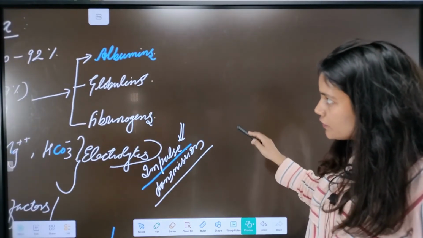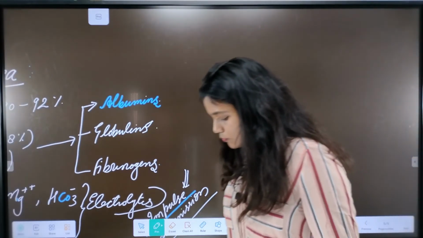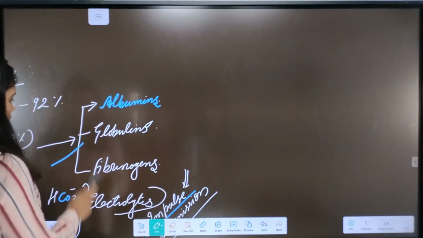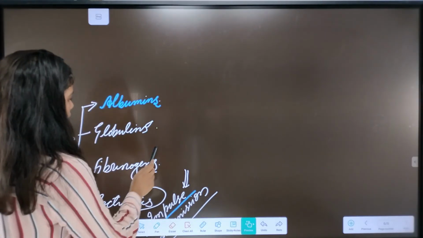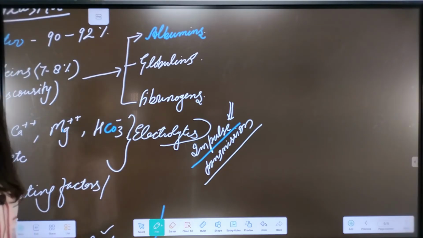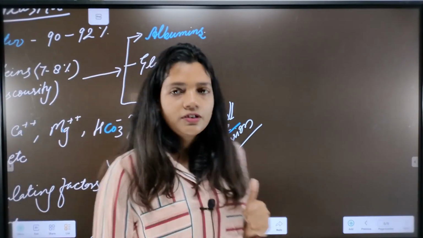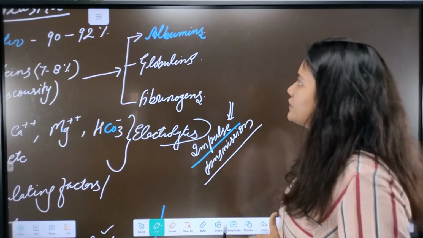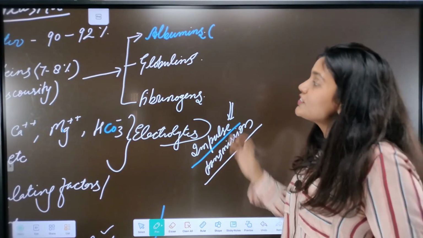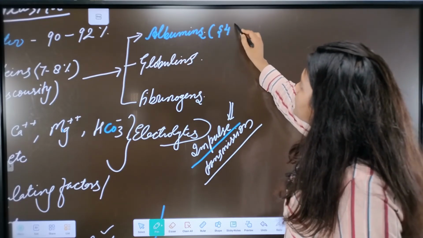Let's discuss individually the proteins of the plasma: what their functions are, what they are responsible for, and their percentage. So we know that about 7 to 8% of the blood plasma is proteins, and there are 3 types of proteins found: albumins, globulins, and fibrinogens. Albumins are the most abundant protein found in plasma, about 54%.